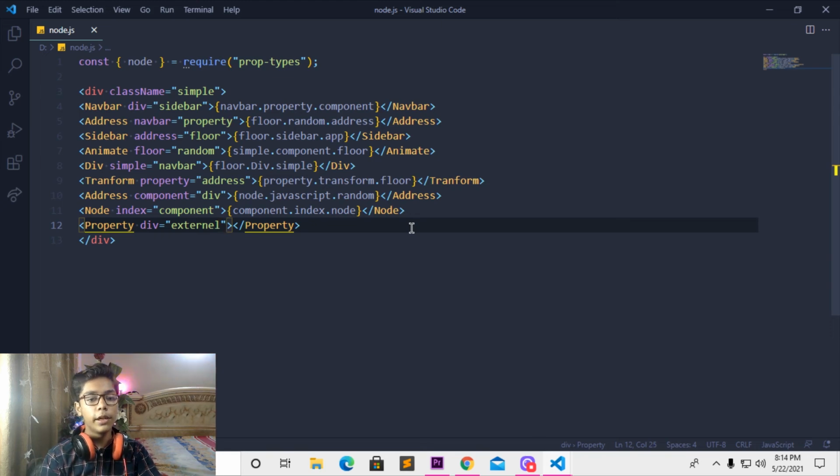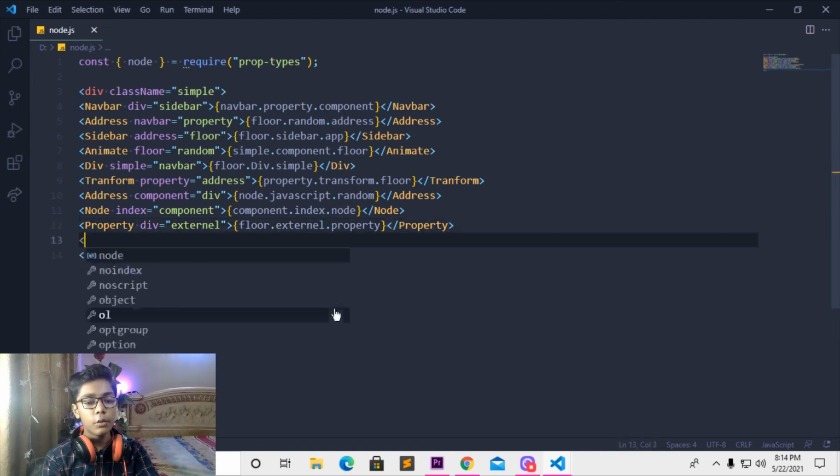Then you have to move here and write one curly bracket. Then you have to change that to a tag which will be like floor dot external. Then here I'll be writing property. Just close this curly bracket, go to file, press save. So now it is done. You can see we have just saved all things here.